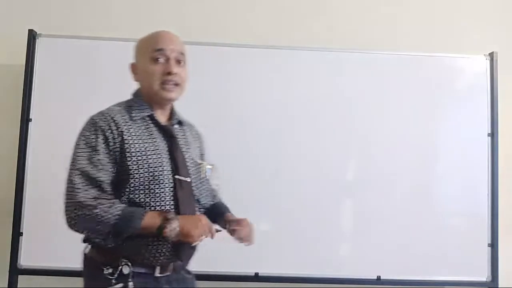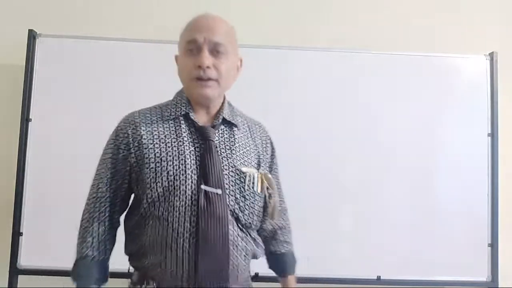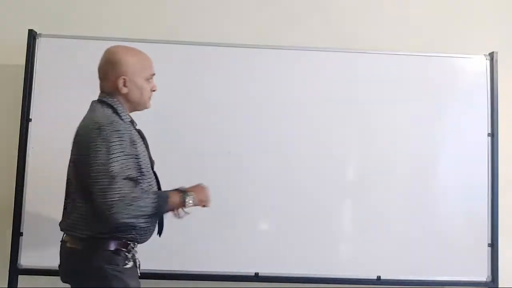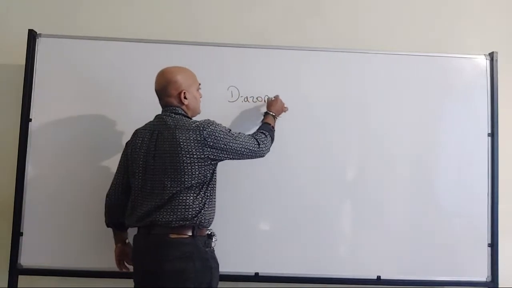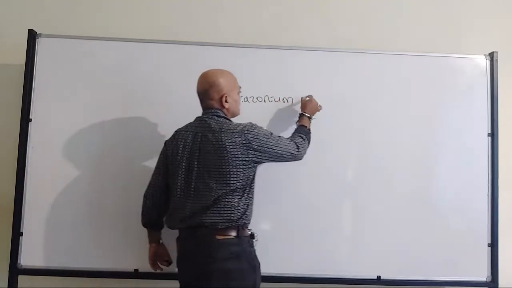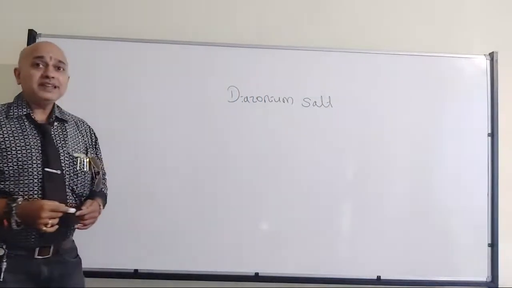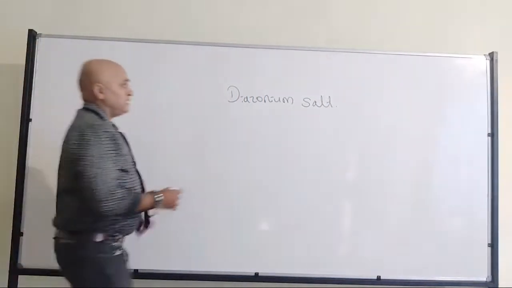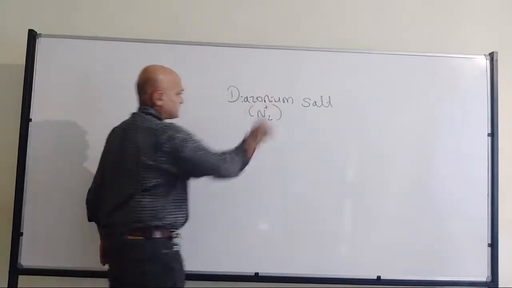Now we will move to the next one. A 1 mark or 2 mark question you can expect from this particular concept. That is diazonium. Already we have discussed diazonium salt. Whenever I say diazonium, we can represent it as N2 plus.